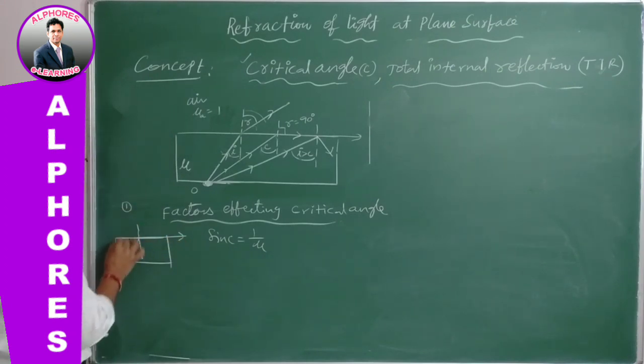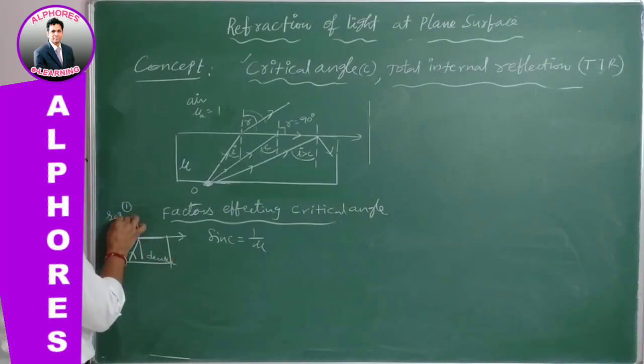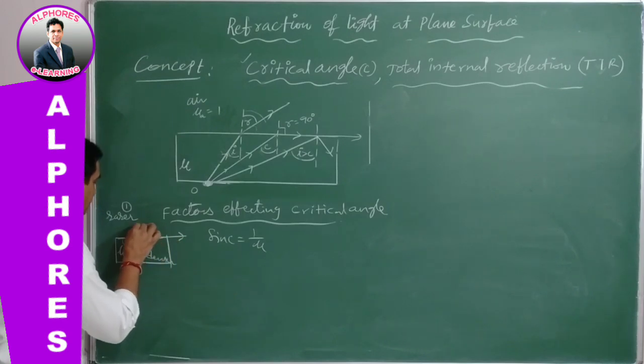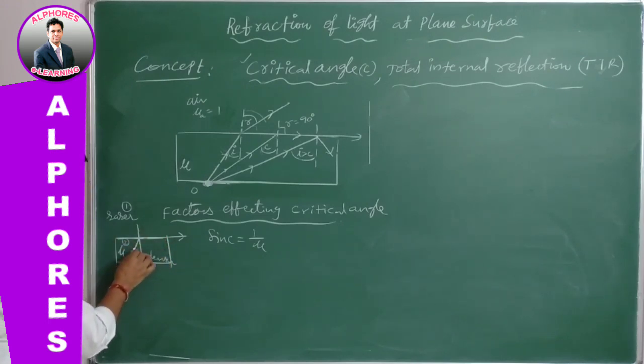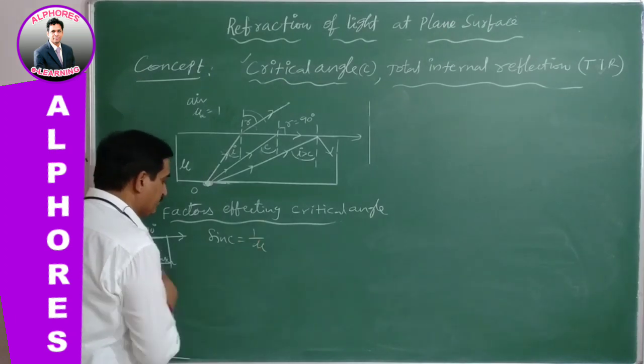This is medium 1, the denser medium, and this is medium 2, the rarer medium. Light goes from denser into rarer, and grazes the boundary separating media 1 and 2. Here it is the critical angle, with the refracted ray at 90 degrees. From this you get the condition sin C is equal to 1 by mu.